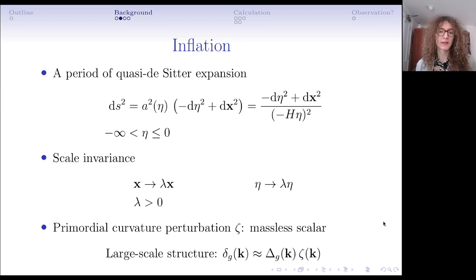And it's interesting because the things we observe in the late universe, like the overdensity of galaxies and the large-scale structure, and the perturbations in the CMB, are given approximately on large scales by some transfer function in Fourier space, multiplying the Fourier modes of this zeta field. So if we want to understand correlations of the large-scale structure, and we understand the transfer functions, we just need to understand the correlation functions of this zeta. So, how do we calculate those?